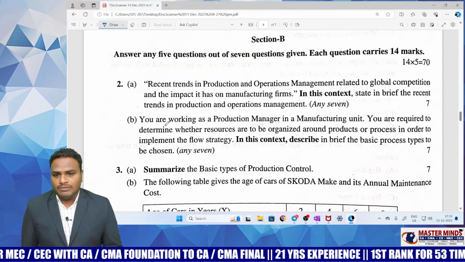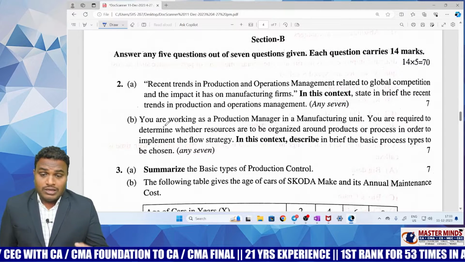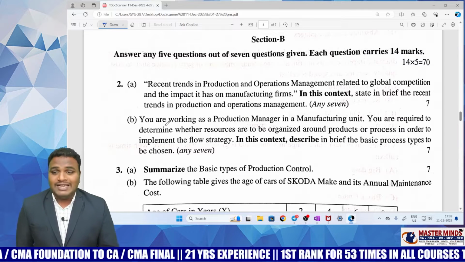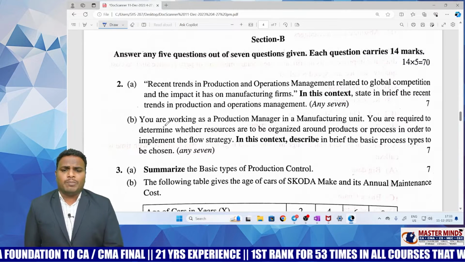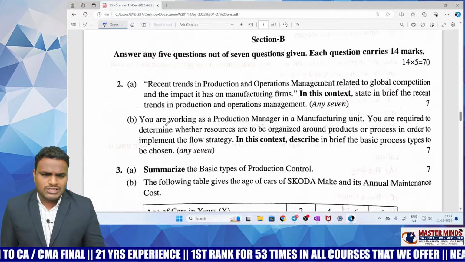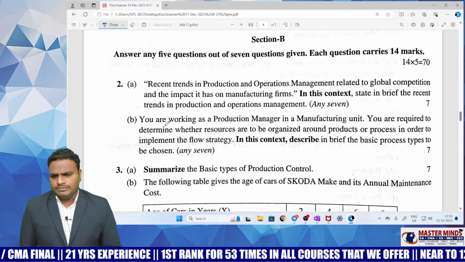Any 7. Yesterday in the extra class also I discussed this point only: recent trends in production and operation management. The same question is also in our guess questions. It is a direct question for 7 marks, which is very easy.